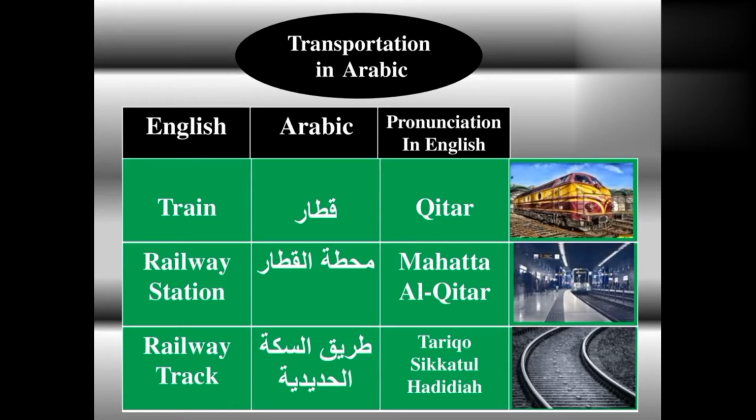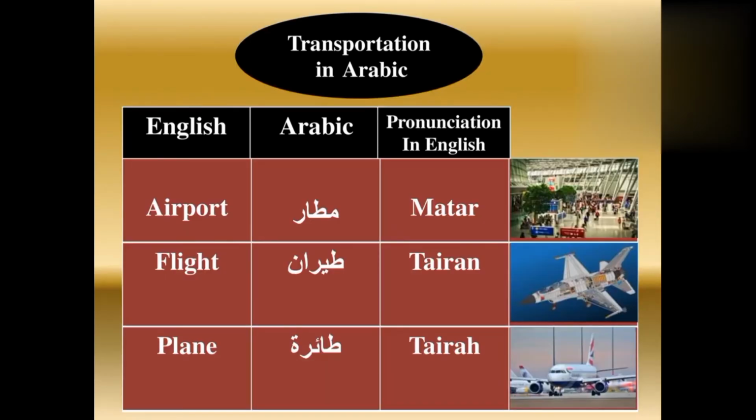For railway station we use in Arabic mahatta al-qitar. Mahatta al-qitar means railway station. Now see railway track. For railway track we use in Arabic tariqu sikkatul hadidiyya. Tariqu sikkatul hadidiyya means railway track. Now see airport. For airport we use in Arabic matar. Matar means airport. Now see flight.